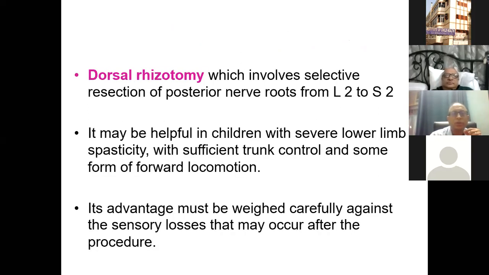There's a procedure called dorsal rhizotomy, which you should know, maybe if you are going for the exam, just the term. This is a procedure where you selectively resect the posterior nerve roots from L2 to S2 to help reduce the spasticity of the lower limbs, with sufficient trunk control. Its advantage must be weighed carefully against the sensory loss that may occur after the procedure in the lower limbs.